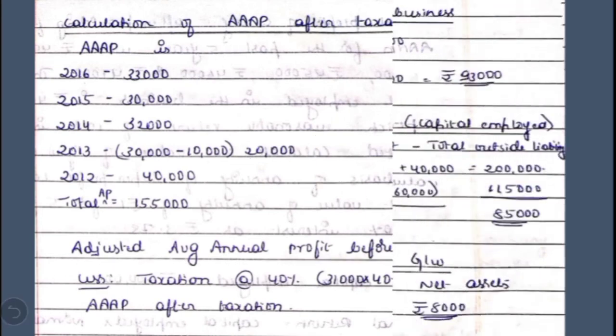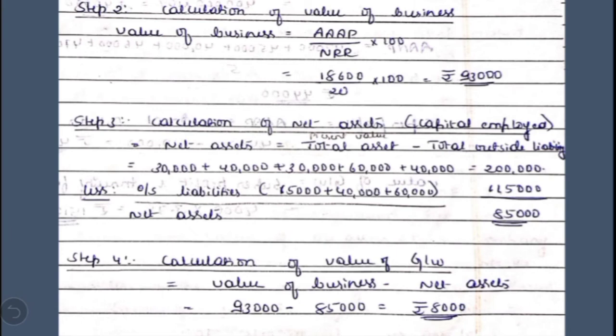In the second step, we are going to calculate the total value of the business, and the formula is: value of business is equal to adjusted average annual profit divided by normal rate of return, into 100. 18,600 divided by the normal rate of return, which in this question is given as 20, into 100, comes to 93,000.